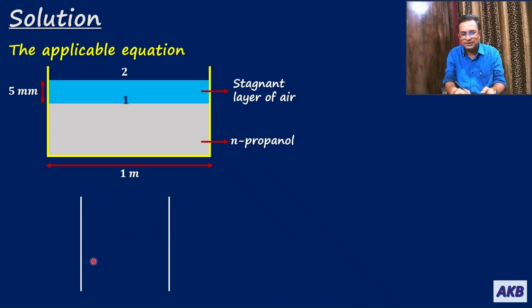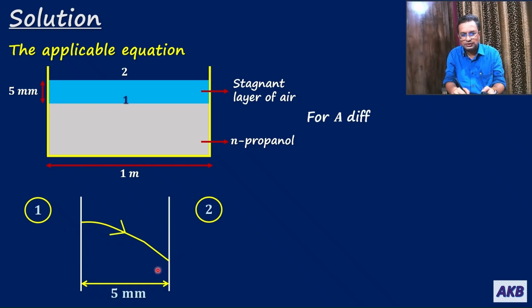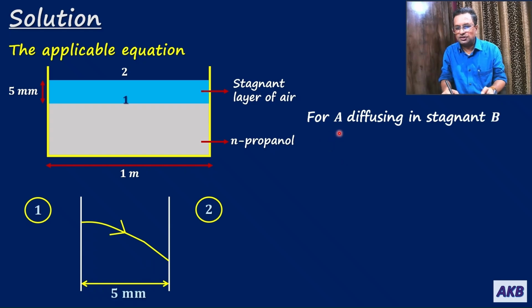If you have to represent it schematically, you can represent it like this. There are two planes separated by a distance of 5 mm, and diffusion is taking place from plane 1 to plane 2, because at plane 2 the concentration of N-propanol is 0, as it is said in the numerical statement. Concentration beyond the stagnant air layer is negligible, so that is 0. So diffusion is going to take place from plane 1 to plane 2, and since this is a case of A diffusing in stagnant B, this equation will be applicable.